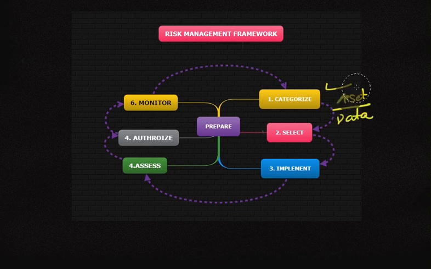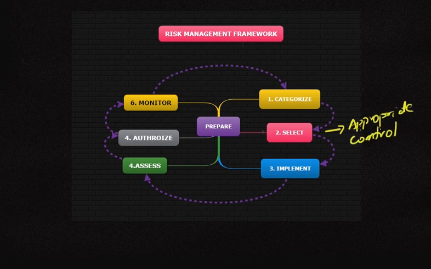In the next stage, appropriate controls are selected after the categorization. Why should we select the appropriate controls? To mitigate the risk, to manage the risk which is present after the categorization.